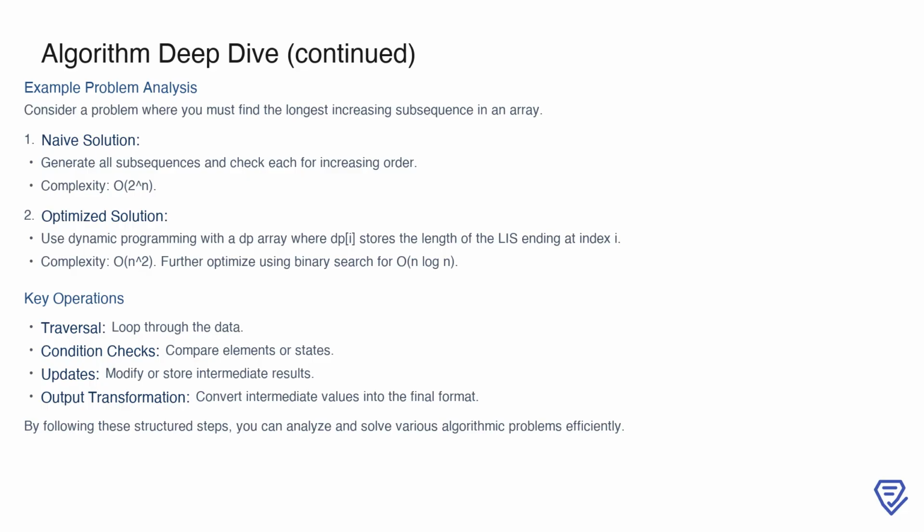Key operations in this process include traversal, where you loop through the data; condition checks, to compare elements or states; updates, to modify or store intermediate results; and output transformation, to convert these results into the desired format. By following a structured approach, you can break down and solve complex algorithmic problems efficiently.